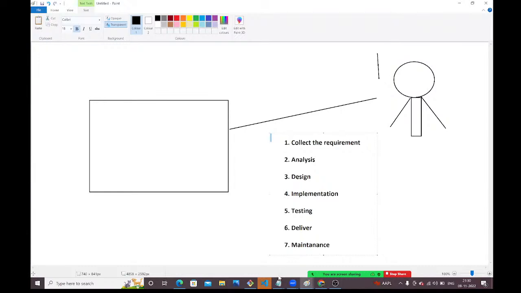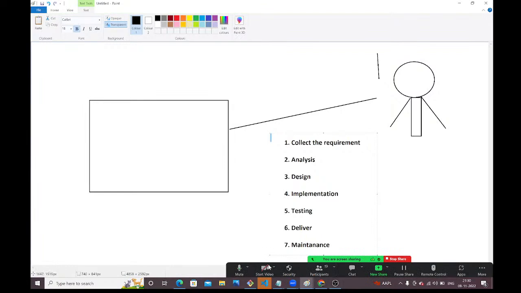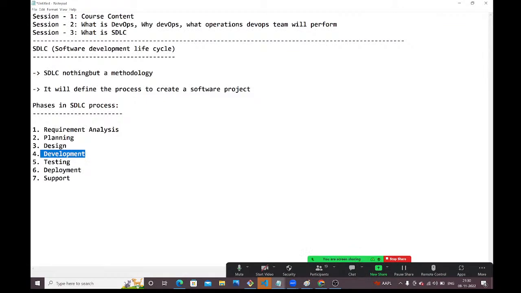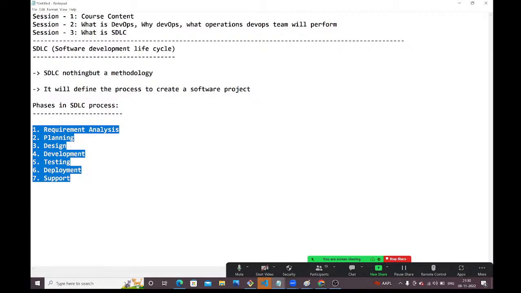Understood, guys? So these steps, this process, you need to follow. If you want to create any software project, we should compulsorily follow the SDLC process. These are the different phases available in SDLC.